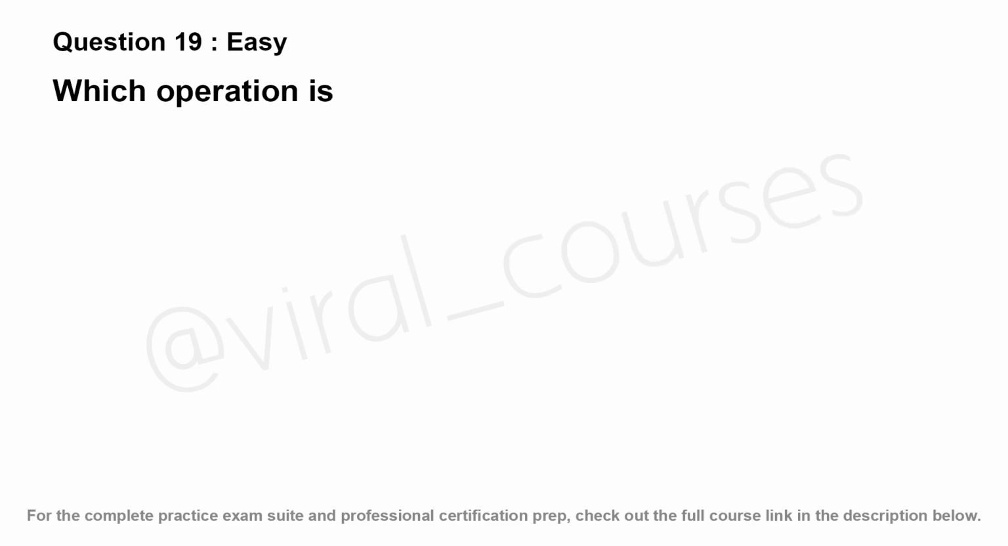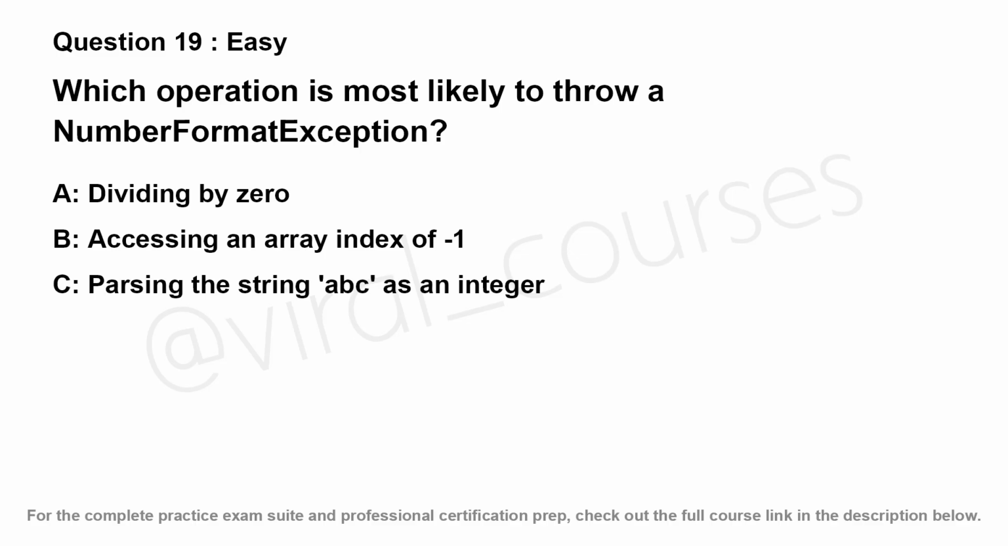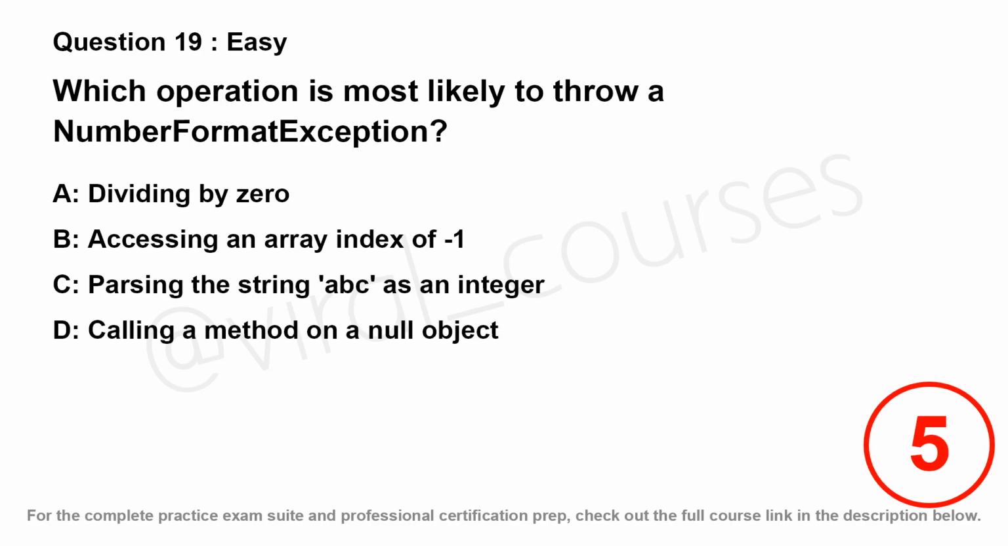Which operation is most likely to throw a NumberFormatException? Option A, dividing by 0. Option B, accessing an array index of -1. Option C, parsing the string "ABC" as an integer. Option D, calling a method on a null object.